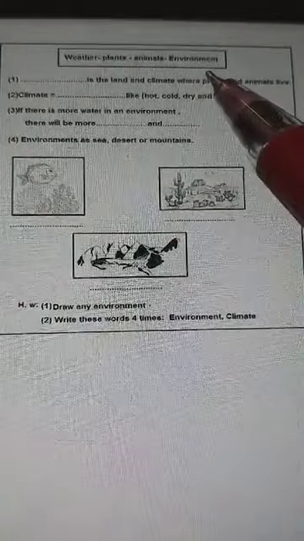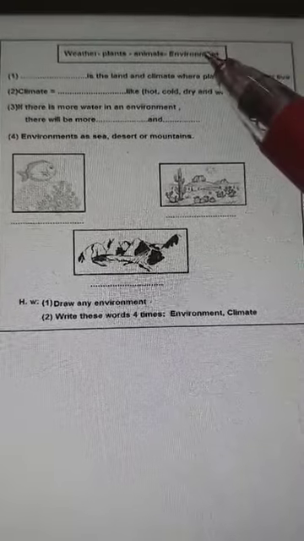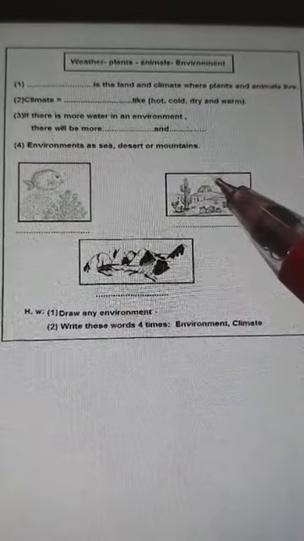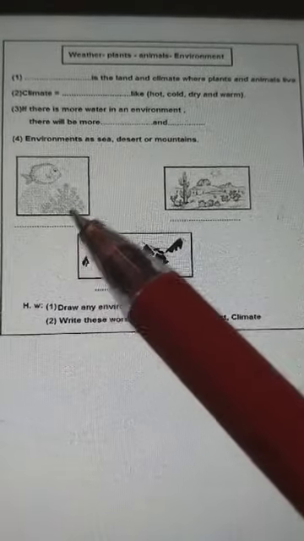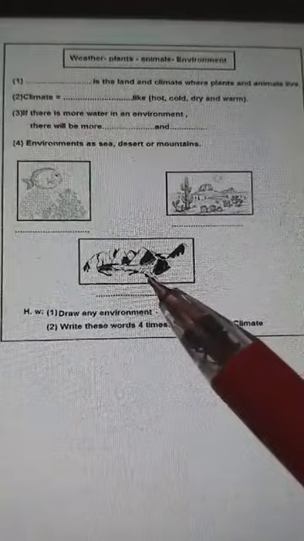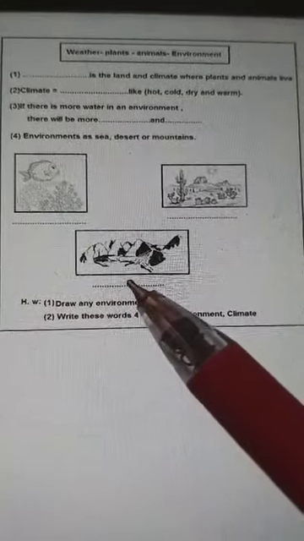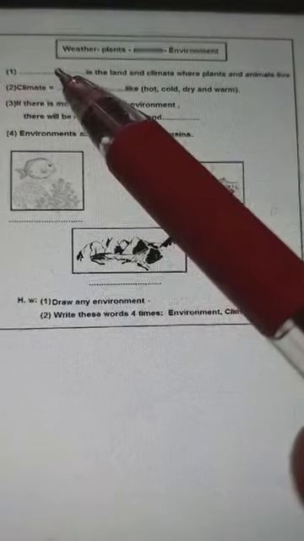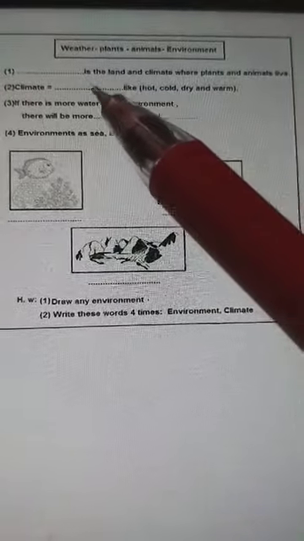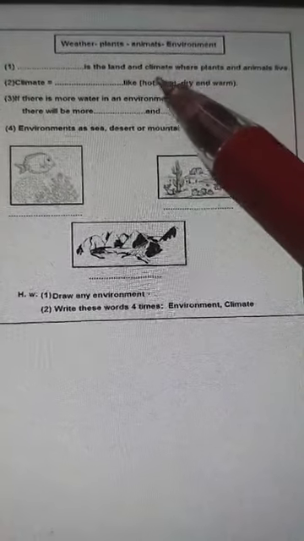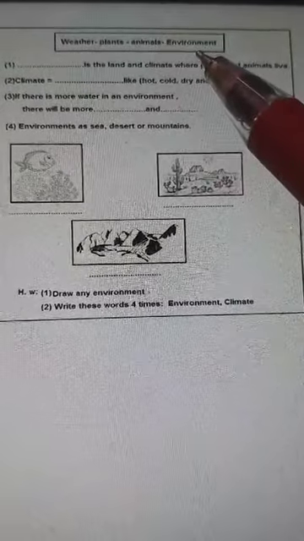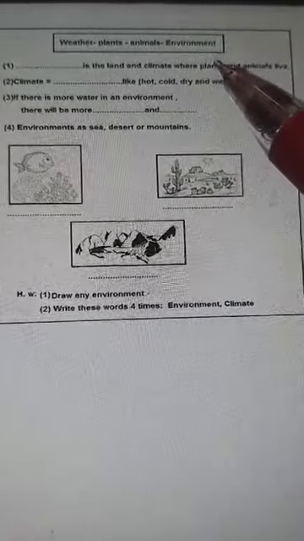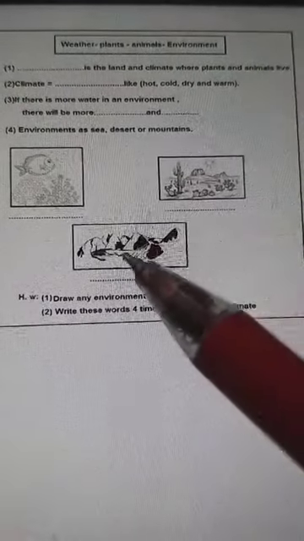So do we have only one environment in our life? No, we have many different environments. We will take these examples only today: this is sea, desert, and this environment called mountains. So what is the environment? It is the land, which means place, and the climate means weather, where plants and animals live. Or we can say the environment is the place that the plants and the animals live in.